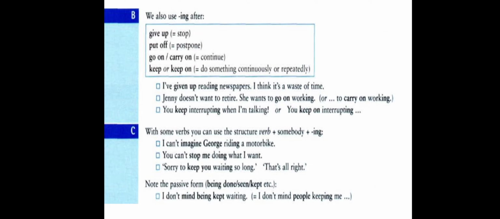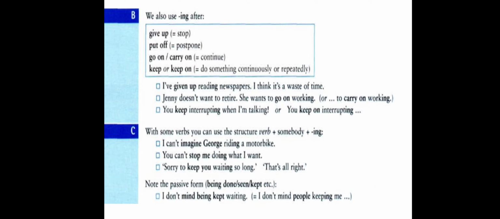So prepositions are followed by nouns, and nouns can be replaced by verb plus ing, in other words, nouns derived from verbs by adding ing to the verb. That's why in this case, after give up, put off, go on, carry on, keep on, we have verb plus ing.